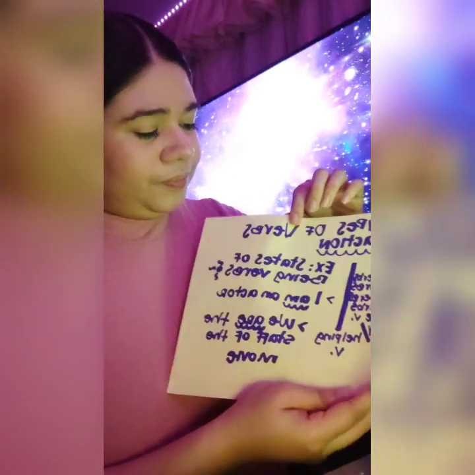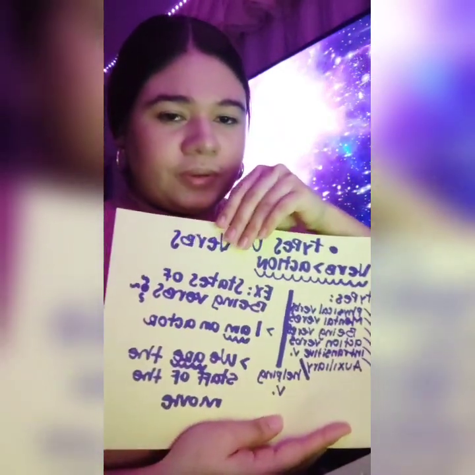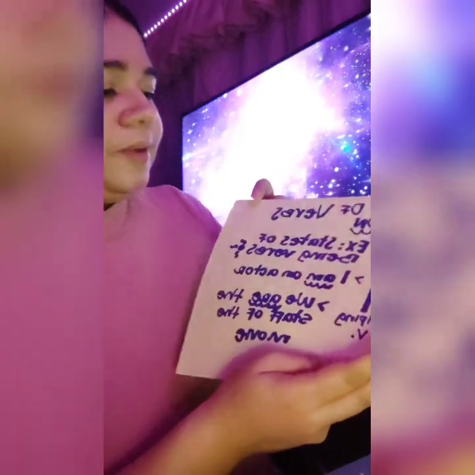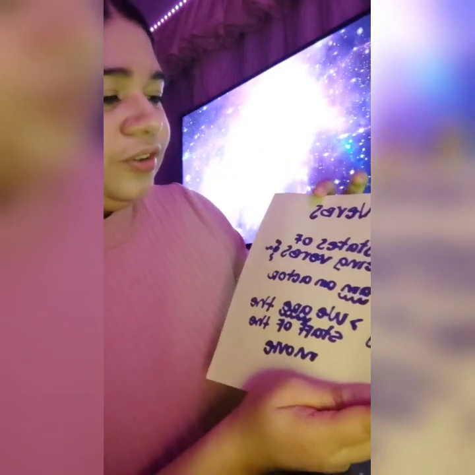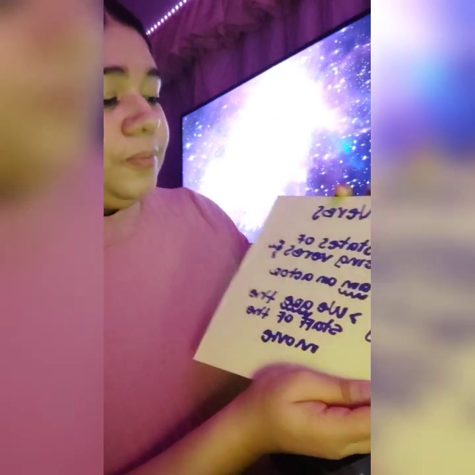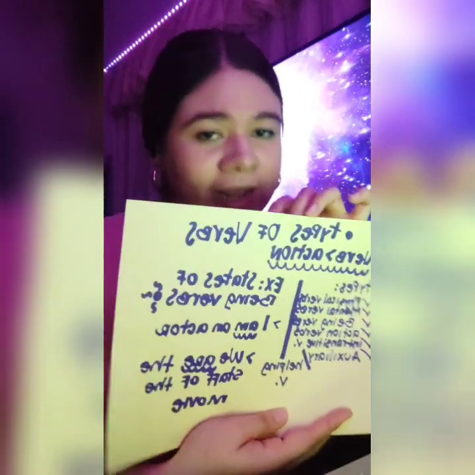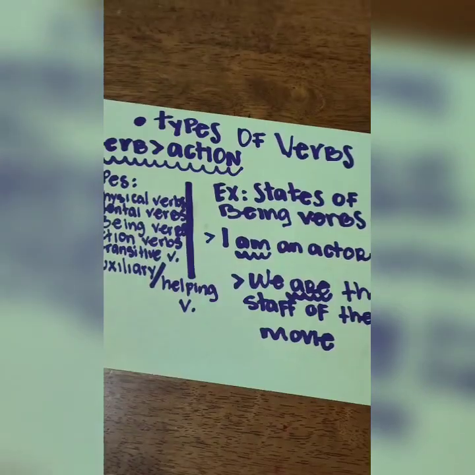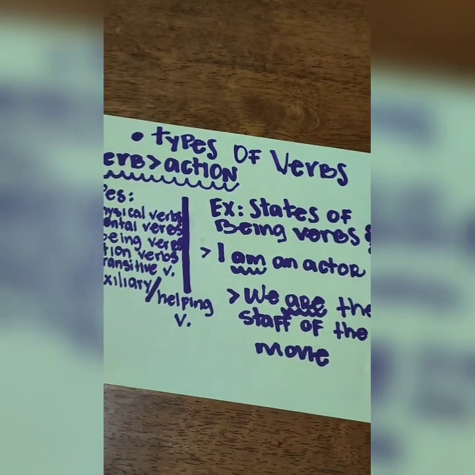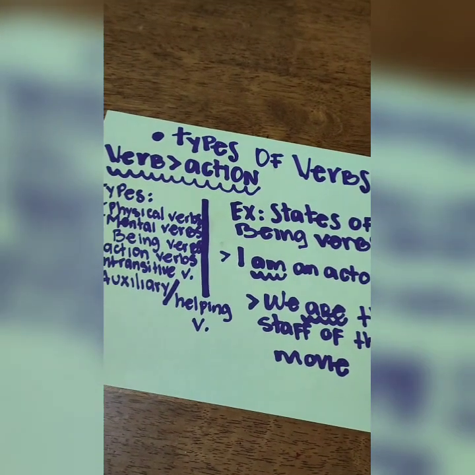Also here you can see some examples, right? For example, you have the sentence for states of being verbs, which is, I am an actor, right? First of all, we have the different types of verbs.